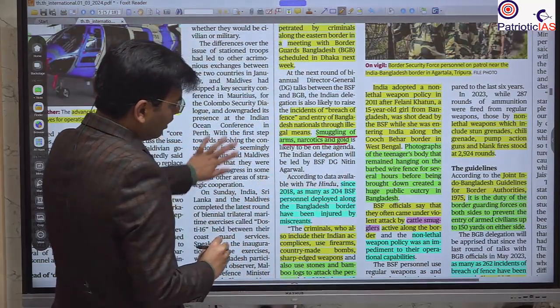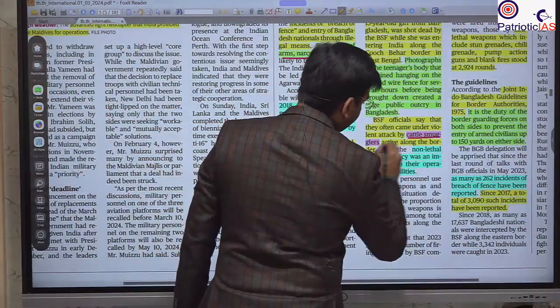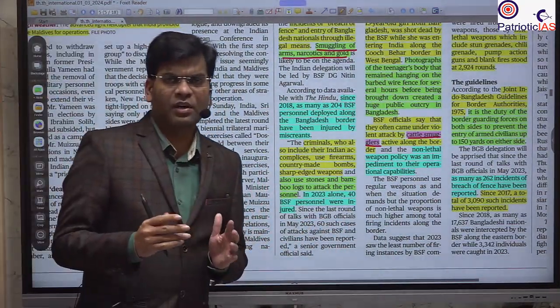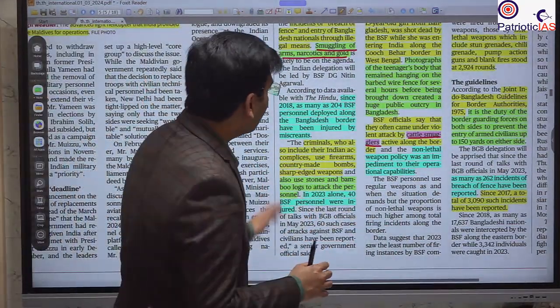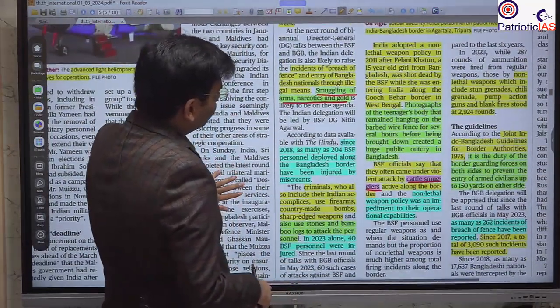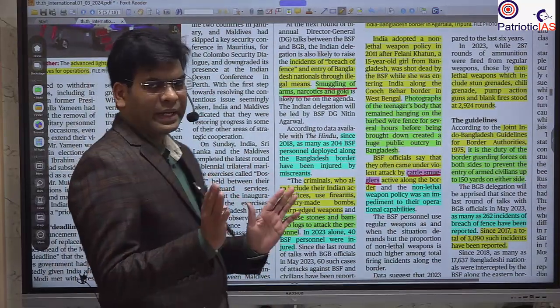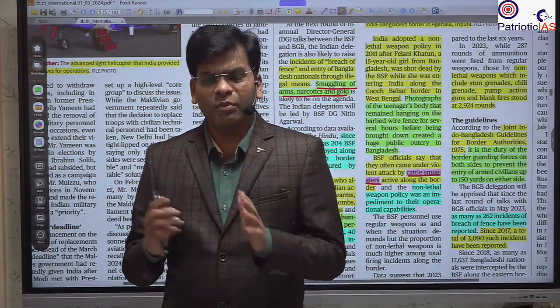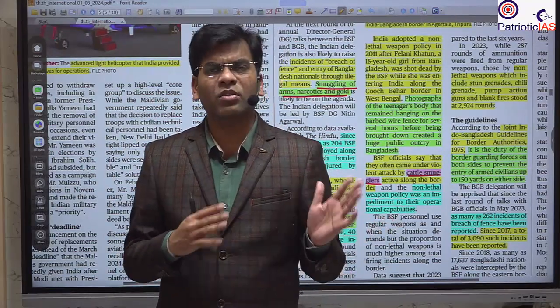Besides that, smuggling of cattle is the other issue that this border area is facing, and infiltration of migrants, immigrants. All this is there. So you should know that there was a case where army personnel killed a woman, a girl crossing the border.